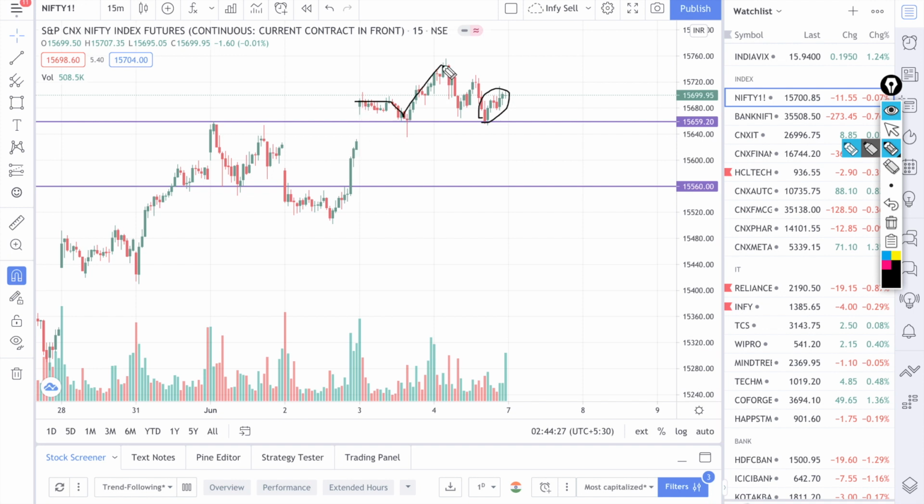If the market goes flat over here, you can easily see 15,560, all these levels, and there is a gap over here also. This gap can be filled, and the market can come down to 15,600 to 15,560 levels. When should you buy? Obviously when this particular trend line breaks. If it breaks, you can get the first target easily around 15,760. The market has to open flat for all these conditions.